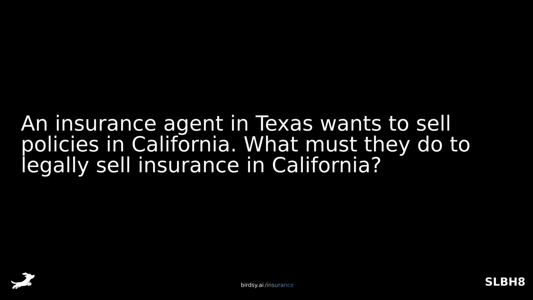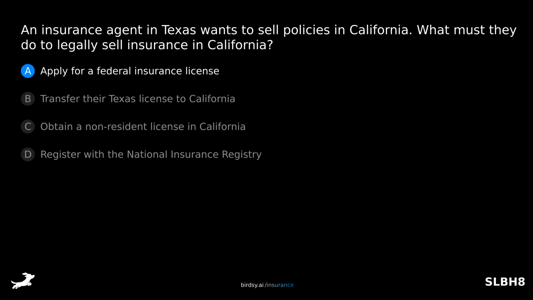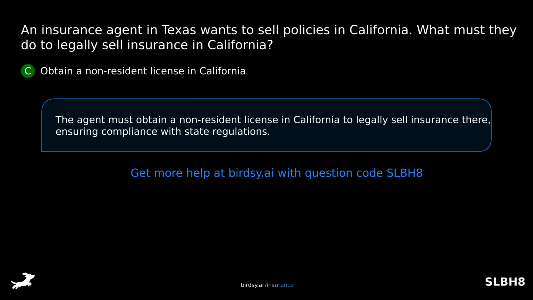An insurance agent in Texas wants to sell policies in California. What must they do to legally sell insurance in California? Is it A, apply for a federal insurance license? B, transfer their Texas license to California? C, obtain a non-resident license in California? Or D, register with the National Insurance Registry? The answer is C, obtain a non-resident license in California. The agent must obtain a non-resident license in California to legally sell insurance there, ensuring compliance with state regulations.